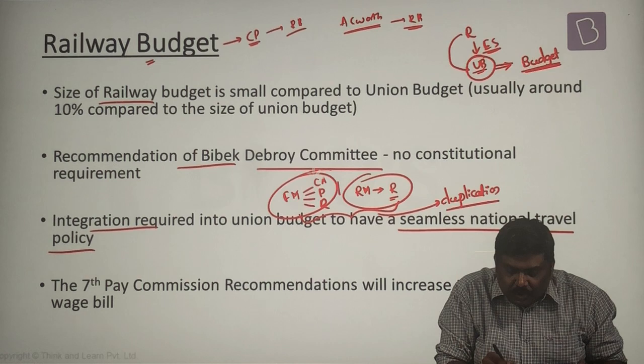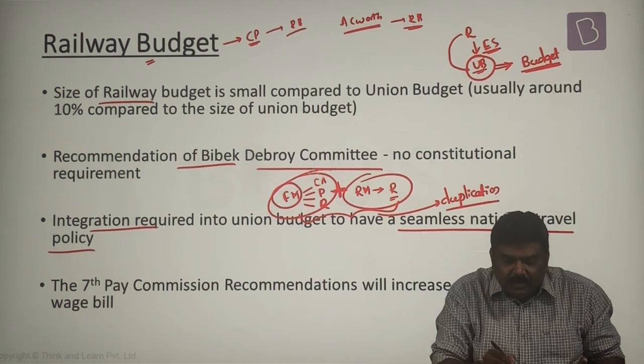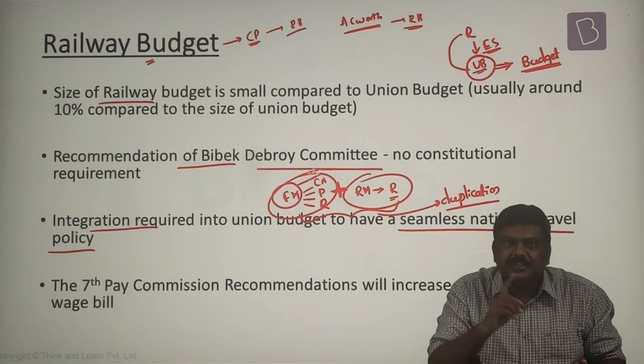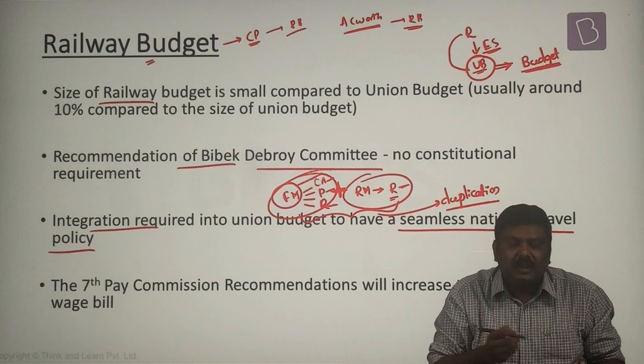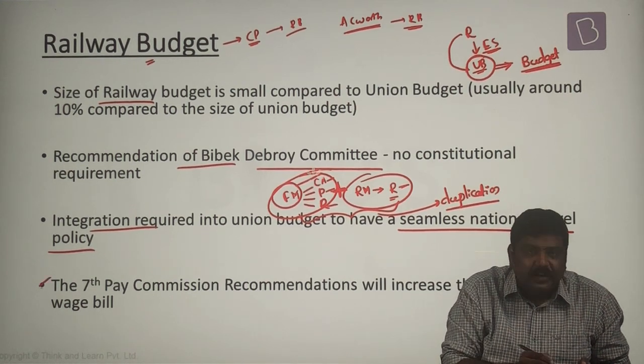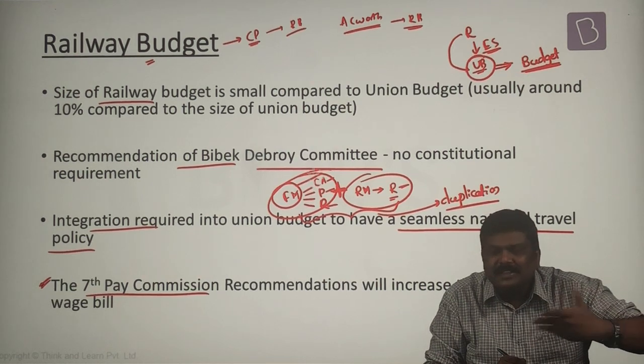Hence, to ensure a seamless national travel policy, now the finance ministry will allocate the financing for all the infrastructure projects such as aviation, ports, roads, even the railways. And the final reason, the 7th Pay Commission recommended a hike in the salaries.